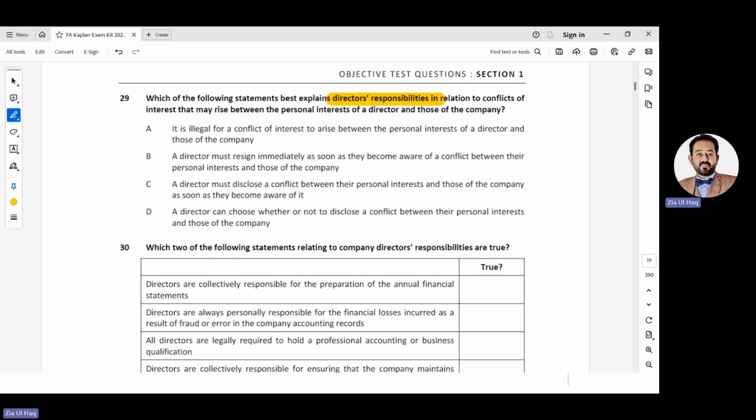A director must resign immediately as soon as they become aware of a conflict between their personal interest and those of the company. No, he should not resign. A director must disclose a conflict between their personal interest and those of the company as soon as they become aware of it. Yes, they should disclose to the other directors. They should disclose to the shareholders. A director can choose whether or not to disclose. No, he must disclose. So option C is correct.